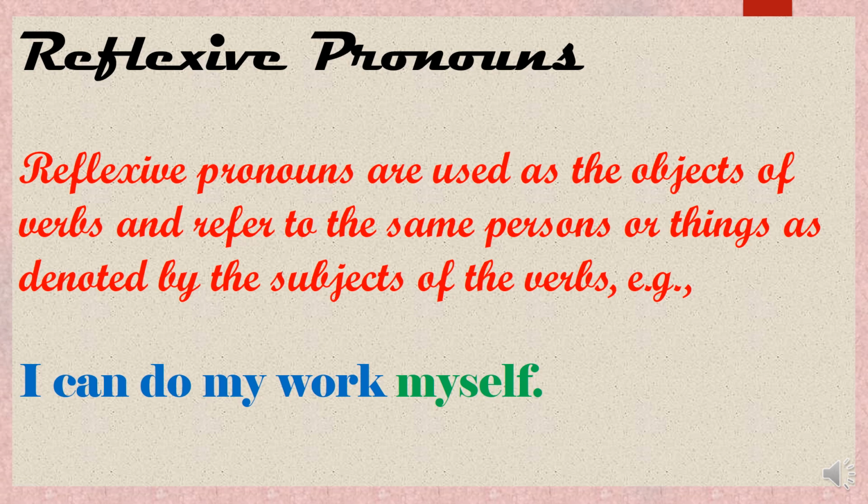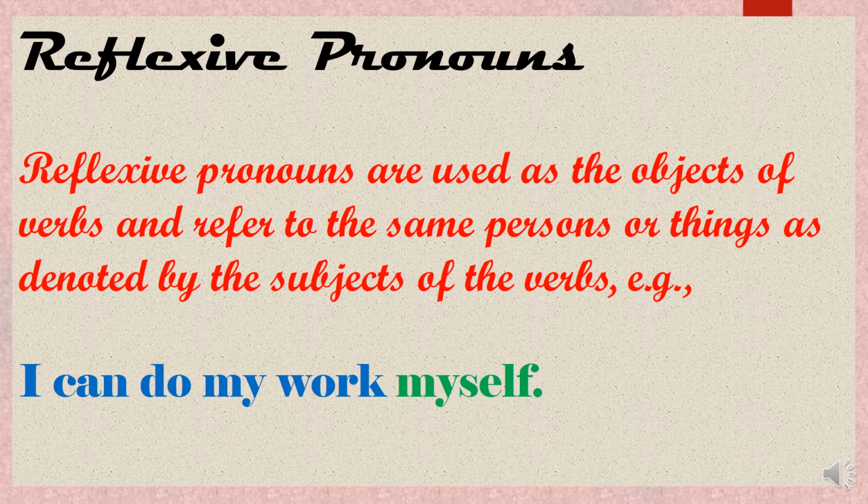So what we have studied: personal pronoun, demonstrative pronoun, and reflexive pronoun. Personal pronouns refer to the pronouns in three persons: the first person, second person, and third person. These persons have three cases: subjective, objective, and possessive.